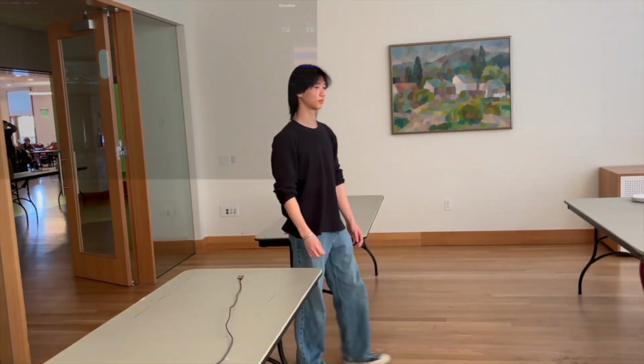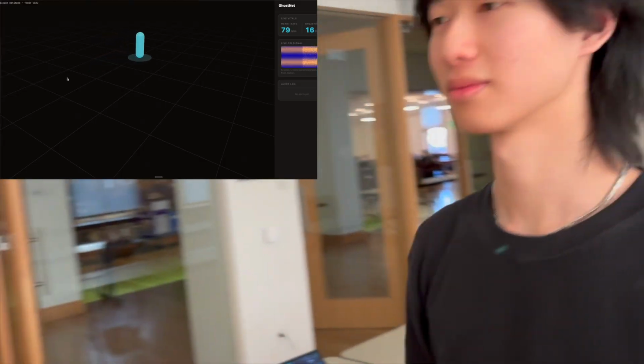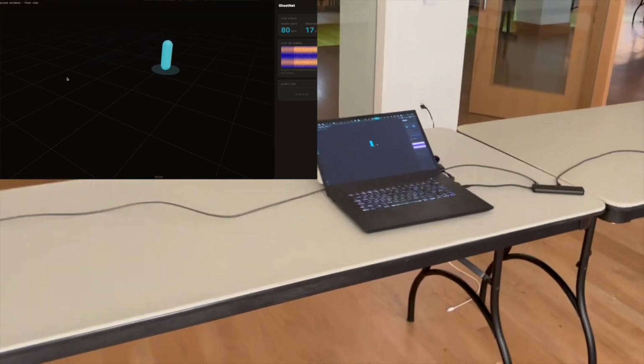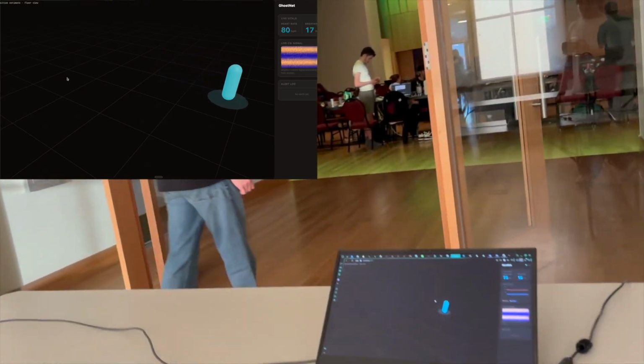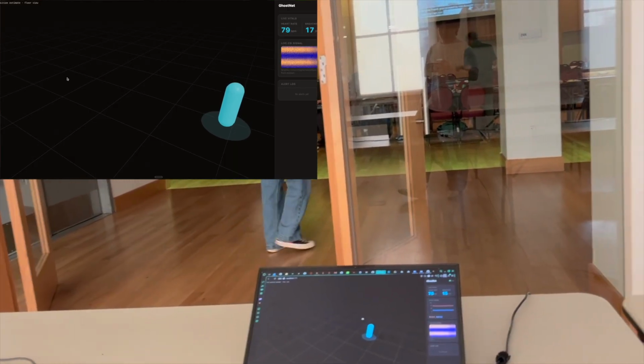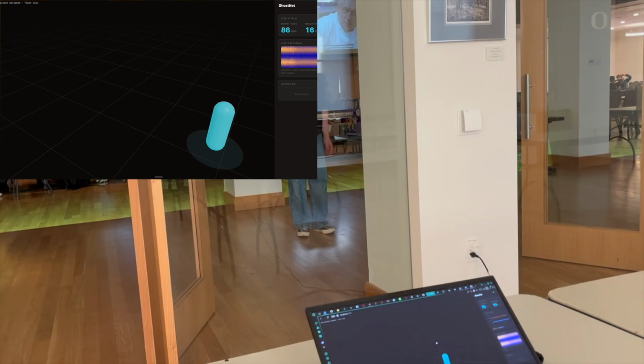All right, so let's do some real testing. This is me walking around a room. You can see we have those two boards around there, and this is our visualizer. You can see our CSI data and also our heart rate data, and also that little blob estimate just moving around the room as I go. And then I'm about to walk outside of the room, go behind this wall. It's glass, but it's still a wall. You see the CSI waves kind of drop, kind of dim.